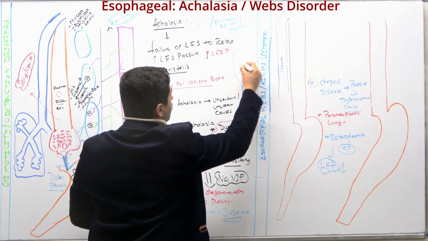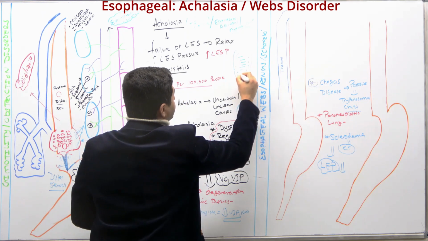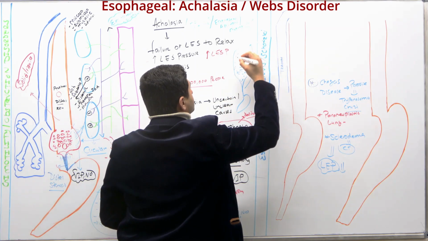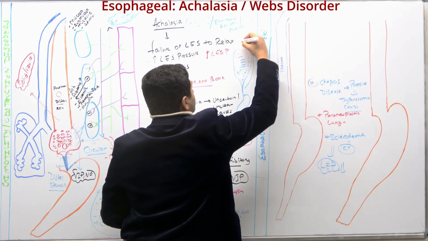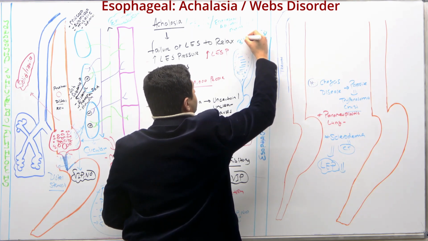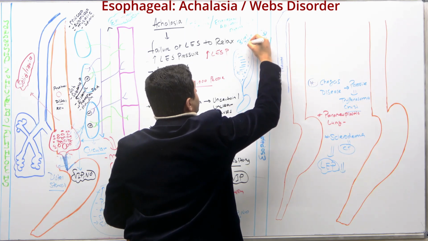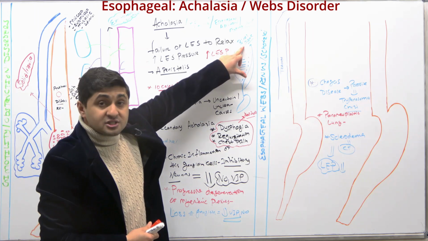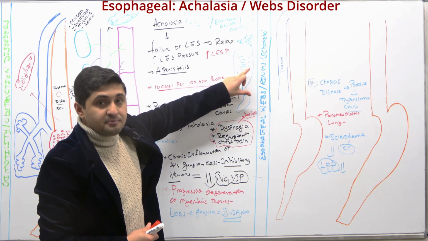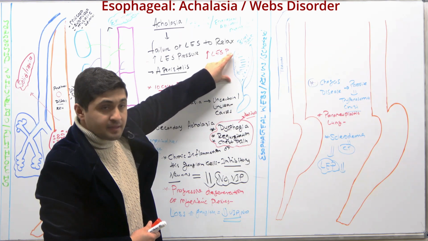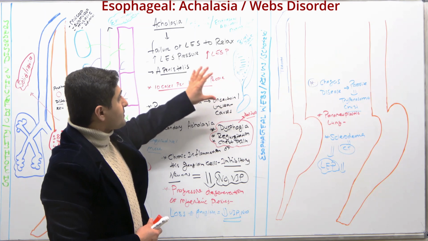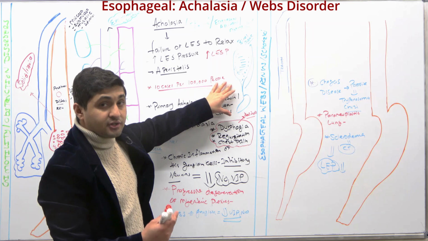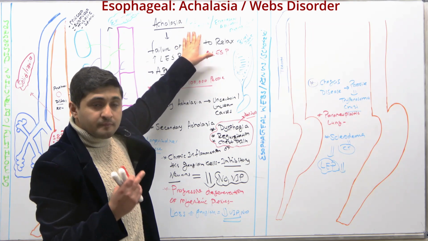Look, it's going to look all white here, right? And there's stenosis. So this type of appearance on the barium swallow, we call a bird's beak appearance, or rat tail appearance. That's also what they call this. So this is how you can do the differential diagnosis, or the diagnostic criteria,